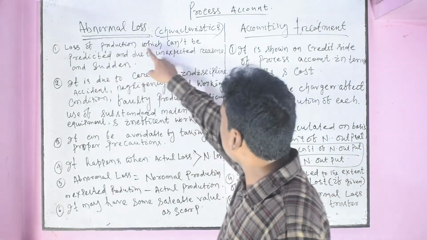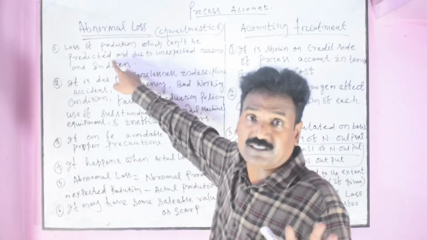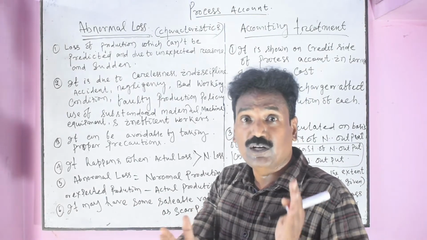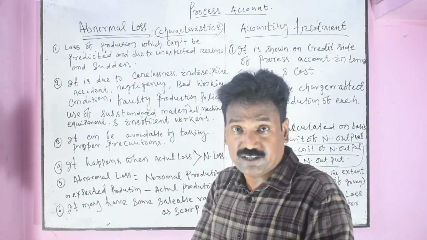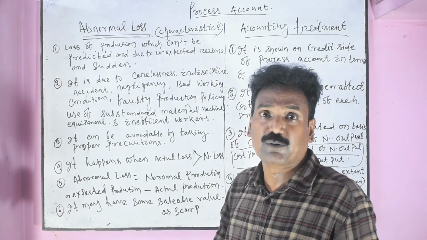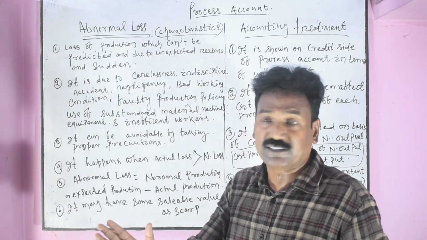Loss of production which cannot be predicted. Management cannot predict what will be the amount or unit of loss in stages of production. Production manager cannot predict it.